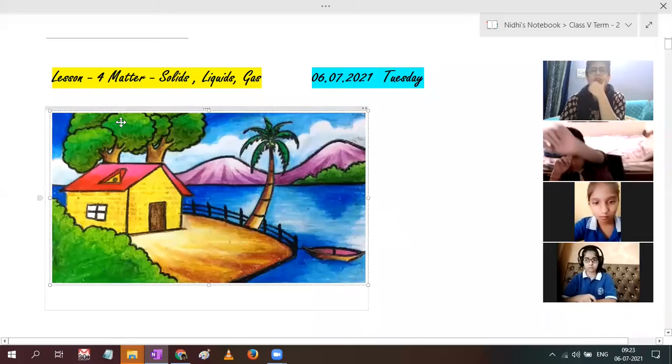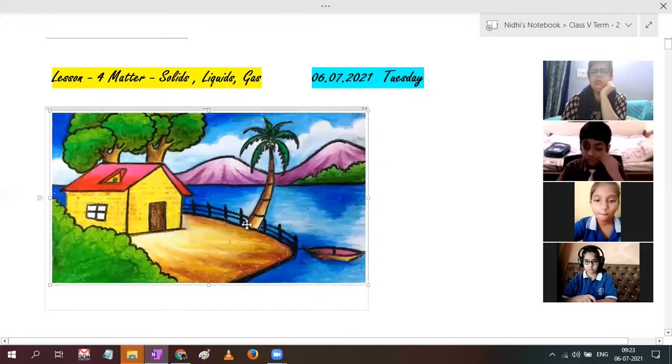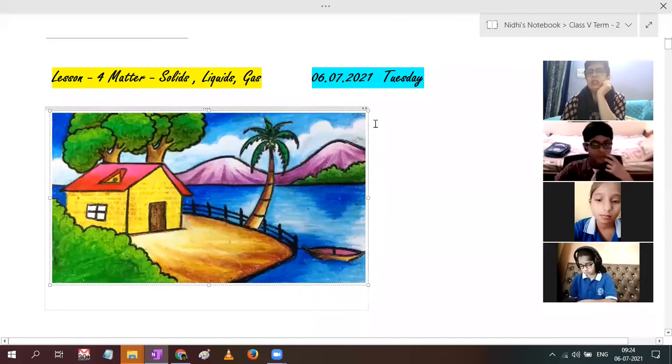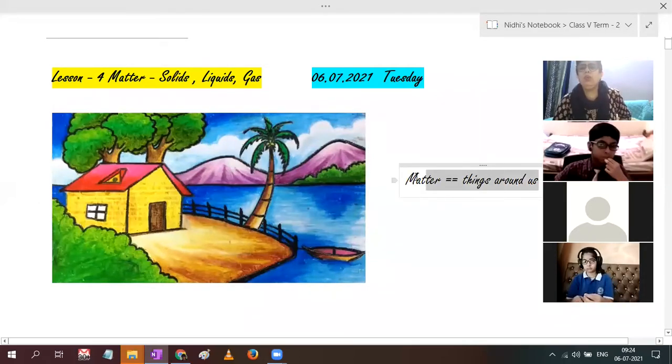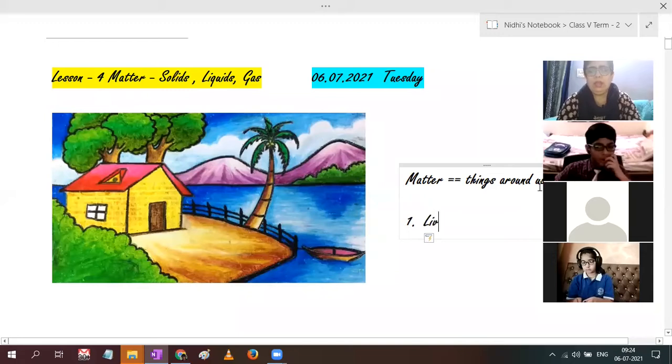A picture of a scenery where you can see a house, soil, boundary walls, trees, bushes, mountains, a boat, water, clouds, and sky. Now, why have I taken this picture? Because this entire scenery is matter. Matter is the things around us, which can be living and non-living things.